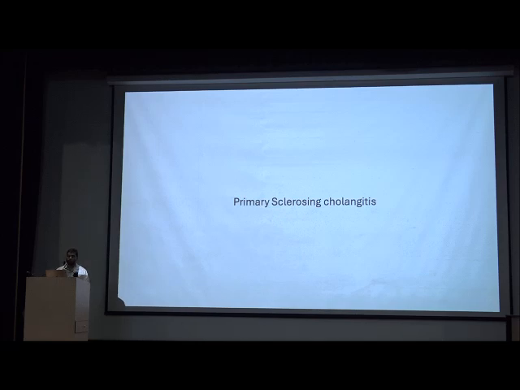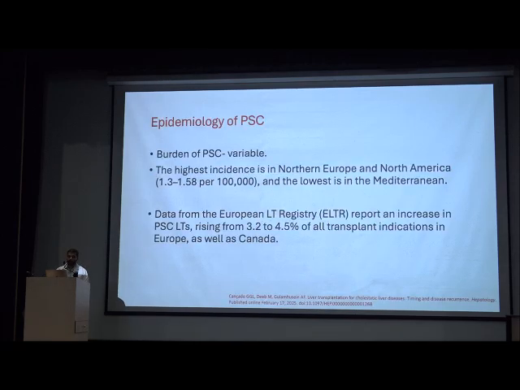If we talk about PSC, the burden is variable, with the highest incidence seen in Northern Europe and North America and the lowest in the Mediterranean region. Compared to PBC, PSC transplant waitlisting and listing is higher. Data from the European registry showed PSC-related liver transplant rising from 3.2 to 4.5% of all transplant indications in Europe as well as in Canada.